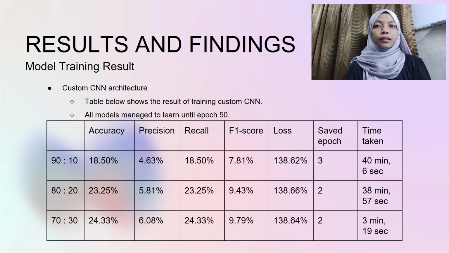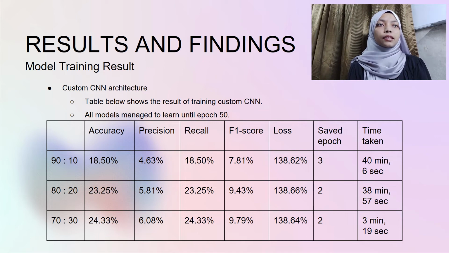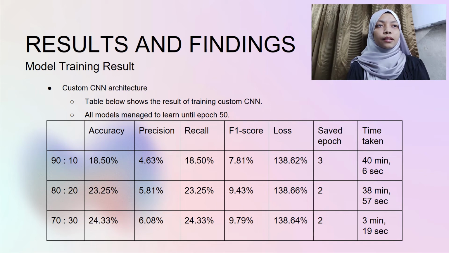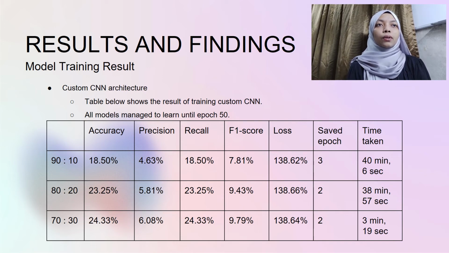The next chapter is results and findings. For the model training result, for the custom CNN architecture, the trained model that uses a 70% training dataset and a 30% testing dataset is the best. It achieved the highest accuracy among others, at 24.33% accuracy and 138.64% loss. The result shows the training of custom CNN needed more data to train the model.